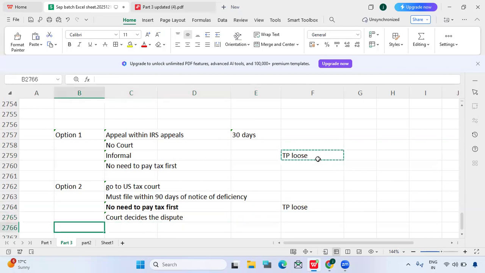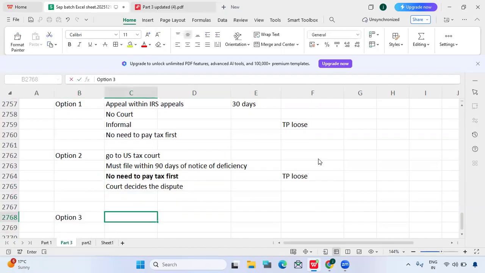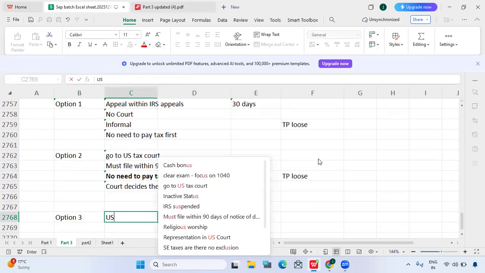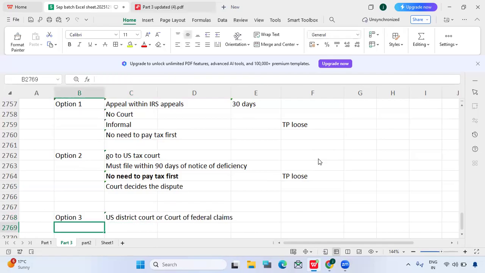Now, do we have any other option? Yes, we have option 3, which is US district court or court of federal claims. So why federal?